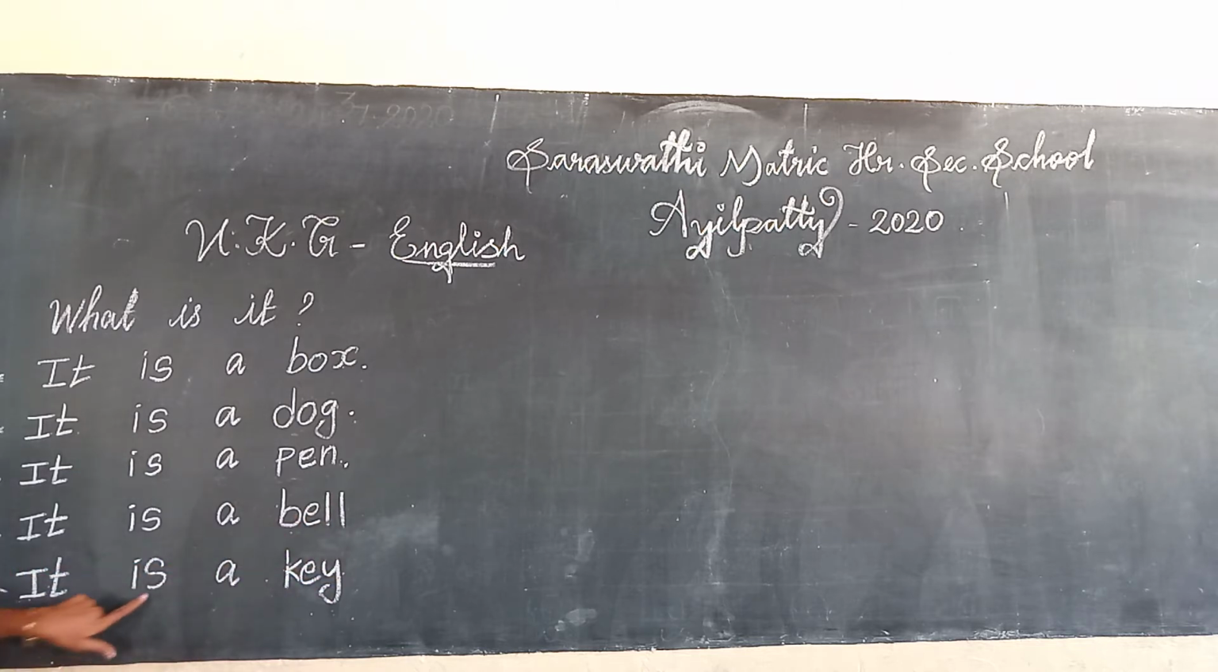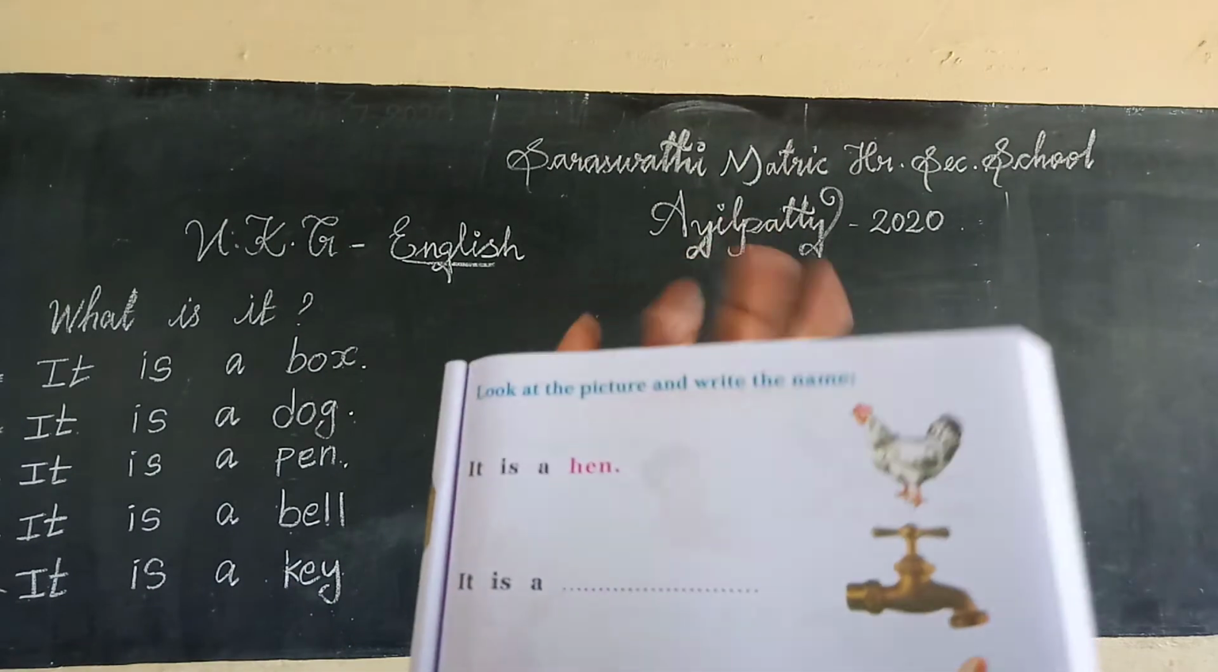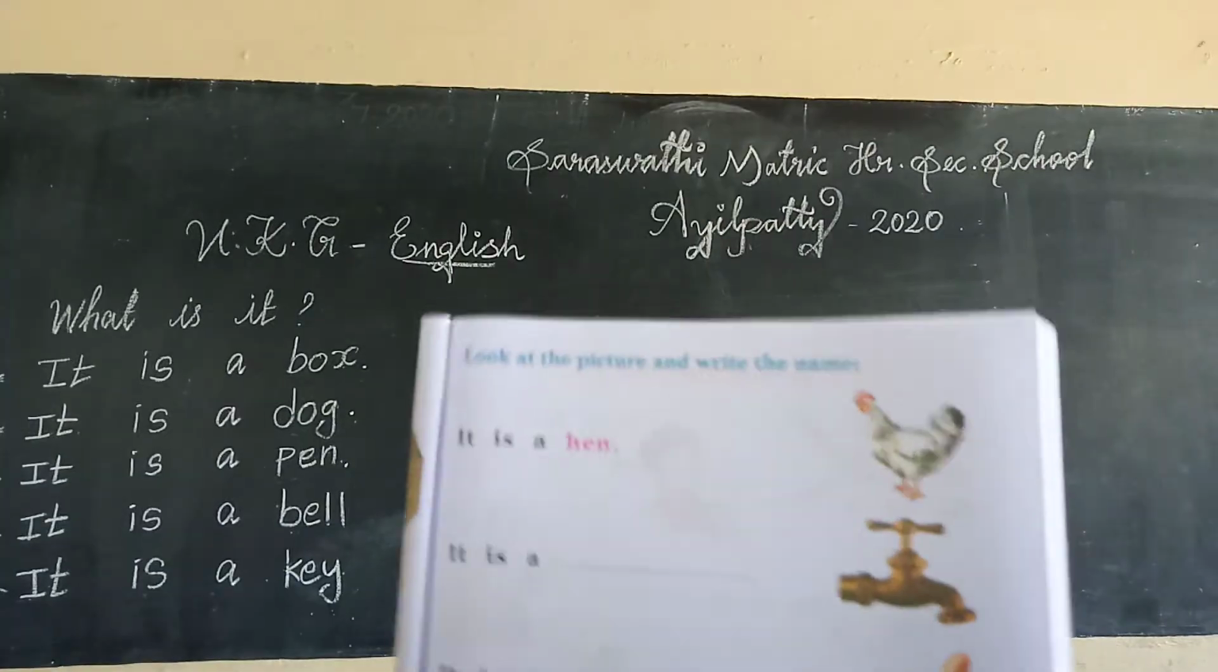Next. It is a key. Say the spelling. It is a key. K-E-Y. Key. Okay. Next. Look at the picture and write the name.